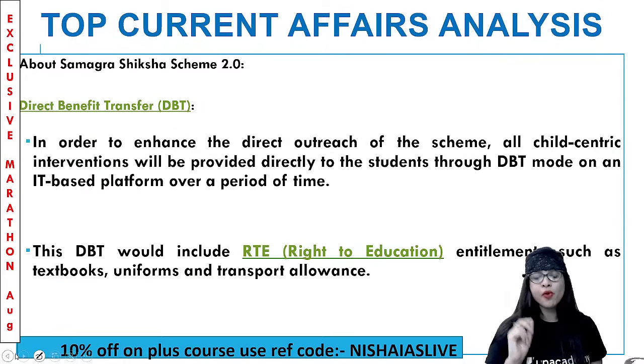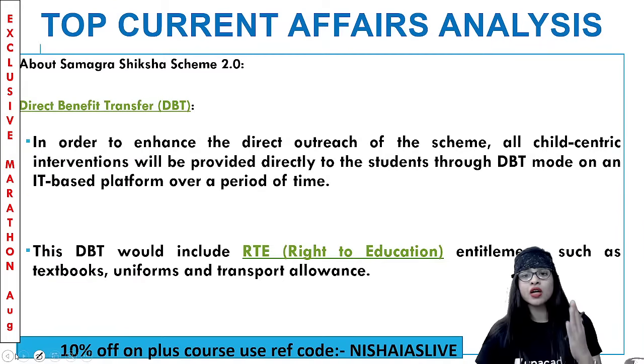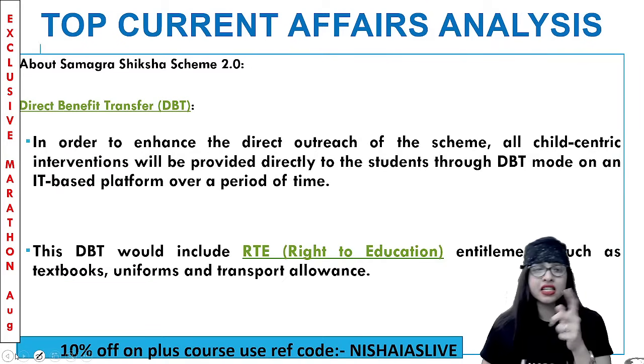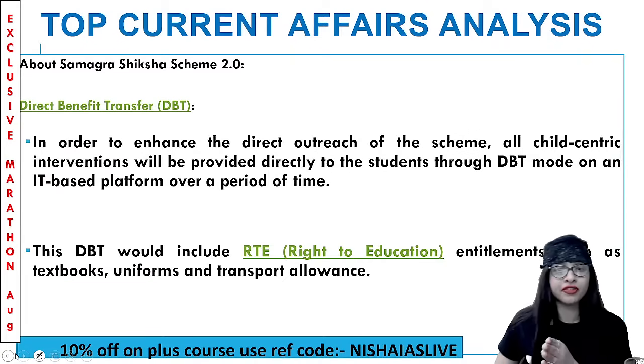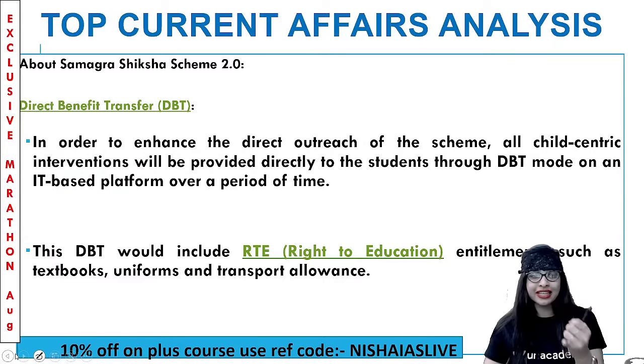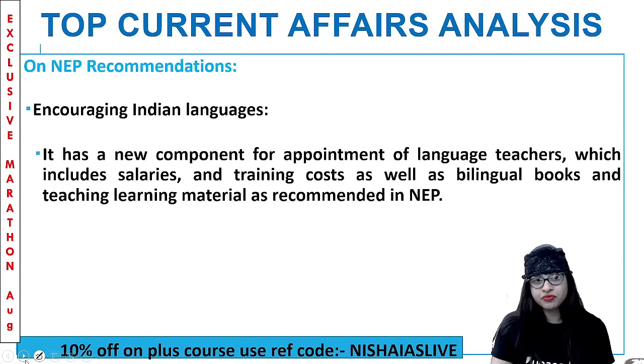The few important points to be noted in version 2 of the scheme is DBT, direct benefit transfers. In order to enhance the direct outreach of the scheme, it is said that all child-centric interventions will be provided directly to the students through DBT mode on an IT, information technology based platform over a period of time. And this DBT would include RTE, right to education entitlements like textbook, uniform, transport allowance, etc. So nobody is left out.